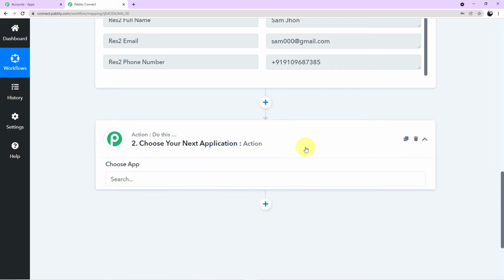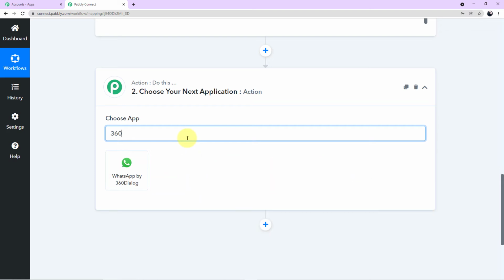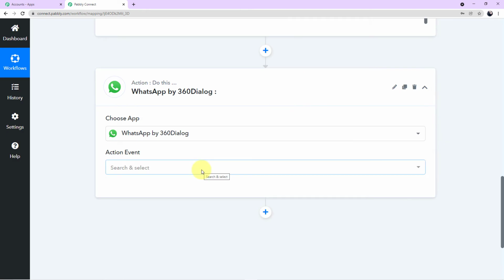For that, you have to click on your next application, come to the search field, and here you have to search for 360 dialog. As you can see on my screen, I'll click this. Now a new field of action event has emerged in front of you.